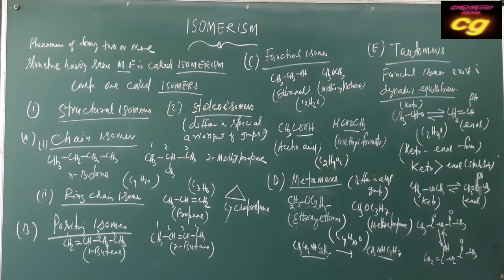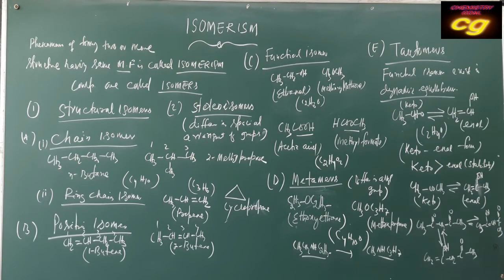Here you see shifting of hydrogen from this position to oxygen. Another form is also possible like this: CH3, COH, then double bond CH, then C double bond O, then CH3.